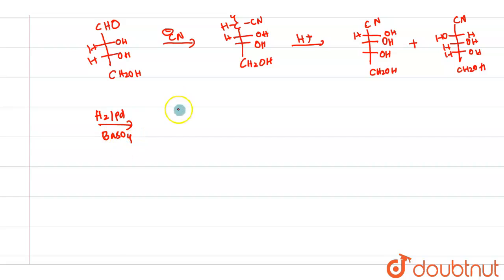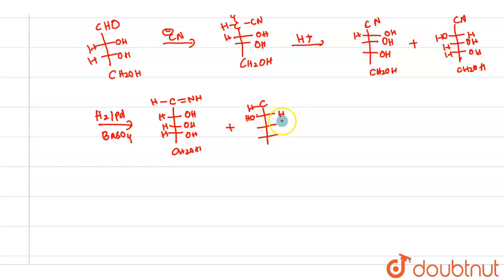So this reduction will take place, and we get one product like this, with OH, OH, CH2OH, which reduces to C double bond NH, and we will have this other form also.